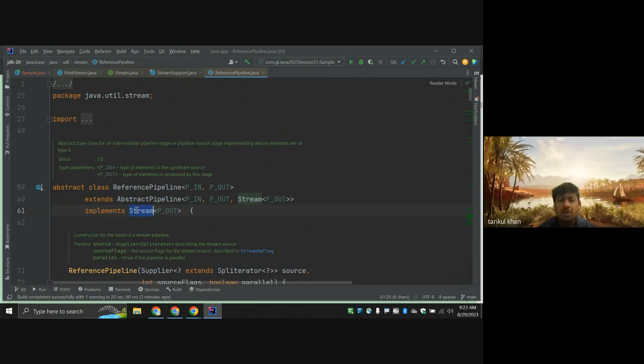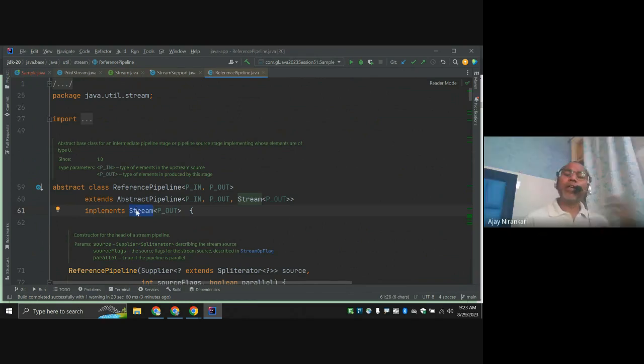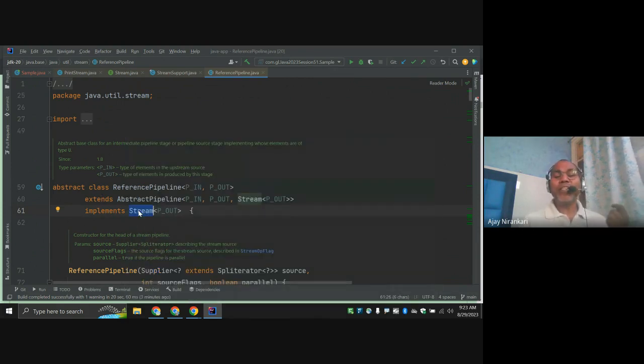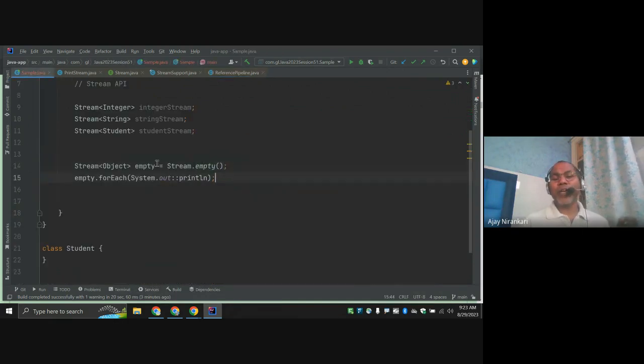So internally some class written by Java implements this interface. Due to that, we are able to create this and get the object. So here, internally everything creates a new object of the implementation class and returns the object.